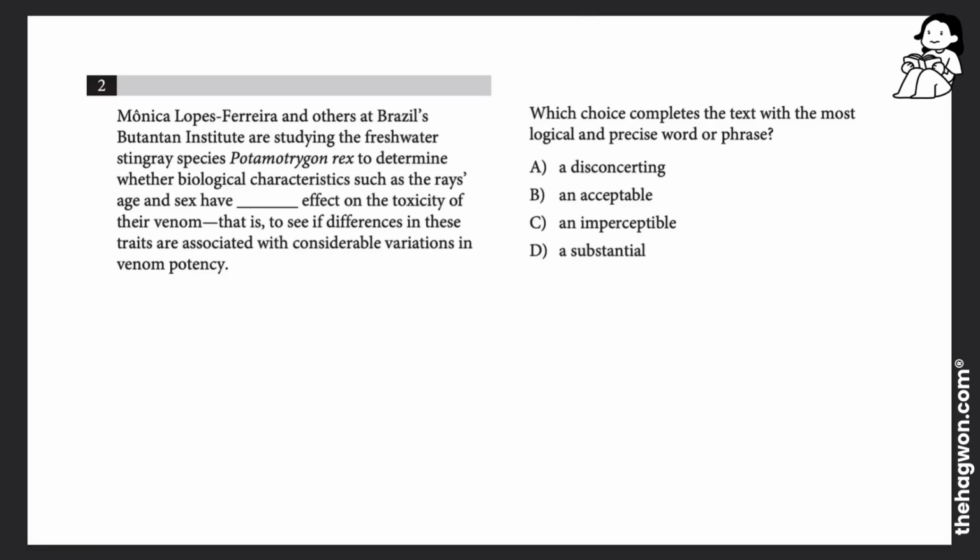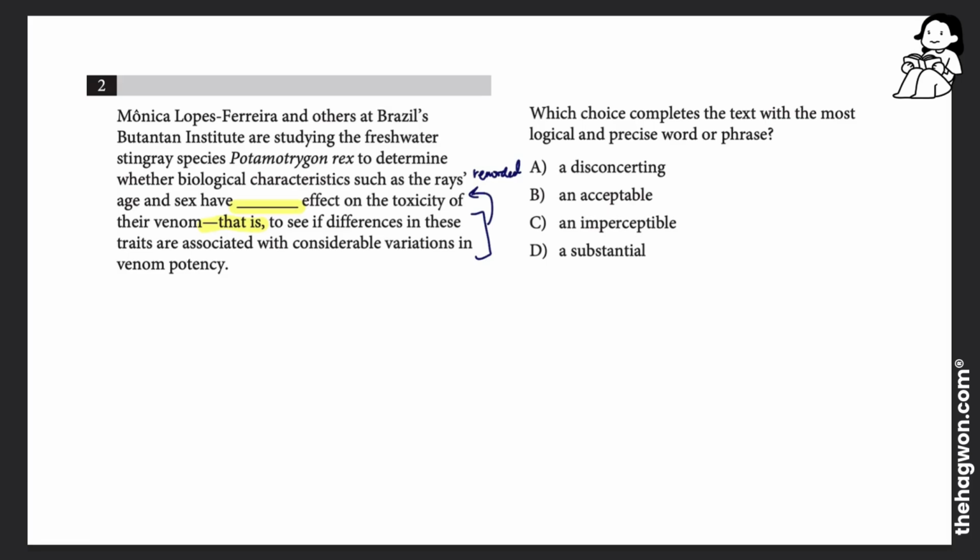Question 2 is a words in context question, but it's a question type whose format I can recognize pretty easily and shows up a lot on our Bluebook tests. What I notice is that we're trying to fill this blank, but the sentence with the blank also has this dash that continues with "that is." What that tells me is anything that comes after this that is actually just a reworded version of the sentence that just came before it.